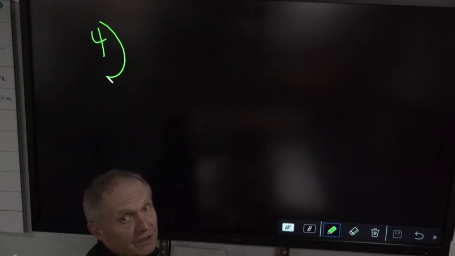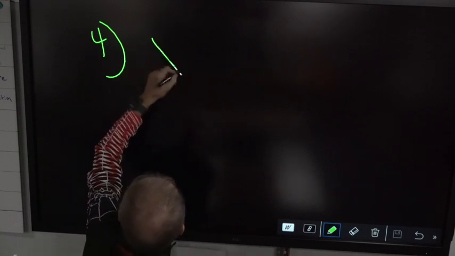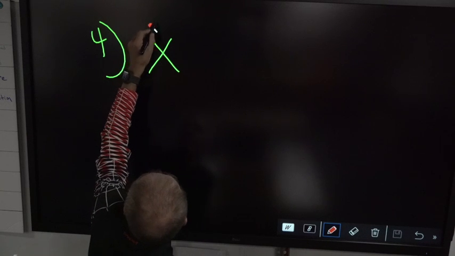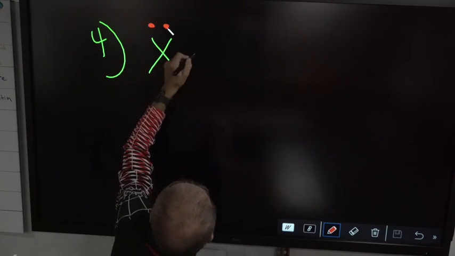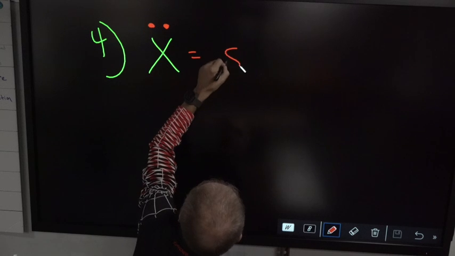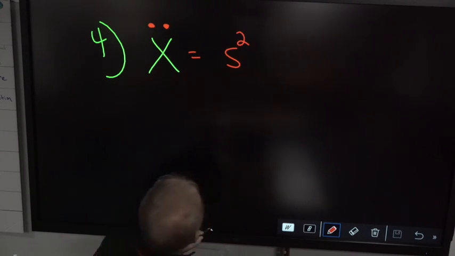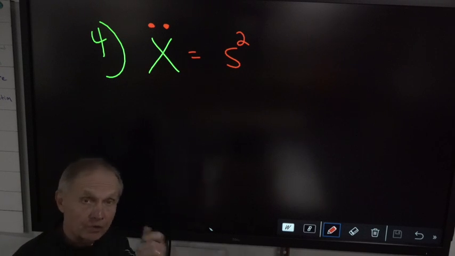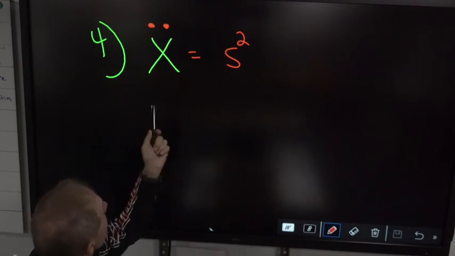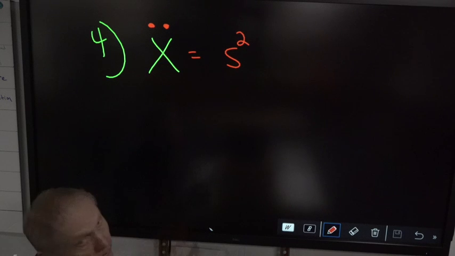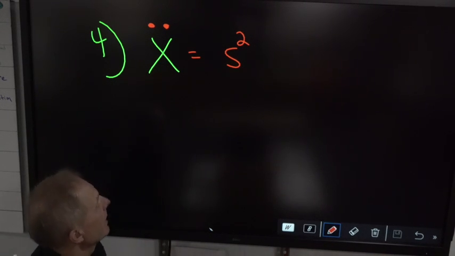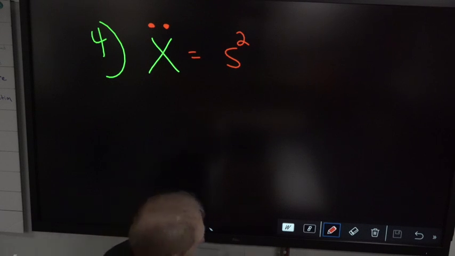What the electron dot looks like would be X with 2 dots, and that equals an S2 configuration. S2 configuration, remember group 1 was an S1, 1 dot, group 2 is an S2, 2 dots, all right? So that's the alkali metals, alkaline earth elements. All right, next.